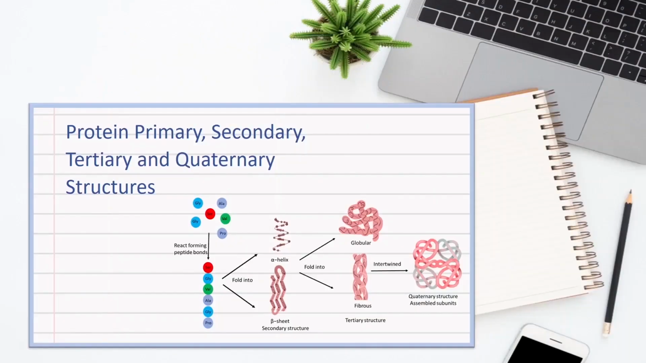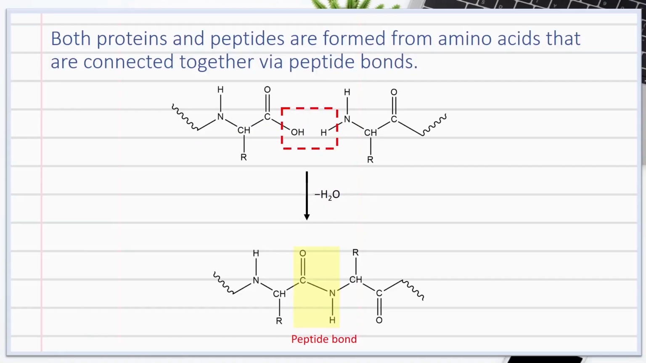Protein primary, secondary, tertiary, and quaternary structures. Proteins and peptides are formed from amino acids connected together via peptide bonds. Peptide bonds usually form between two amino acids, where one of them loses a hydroxyl group and the other loses a hydrogen atom. This process leads to the formation of the peptide bond.